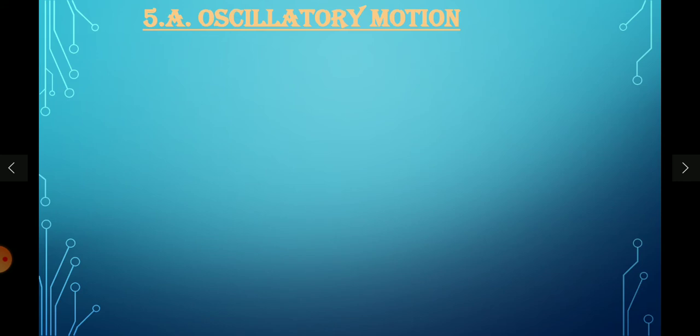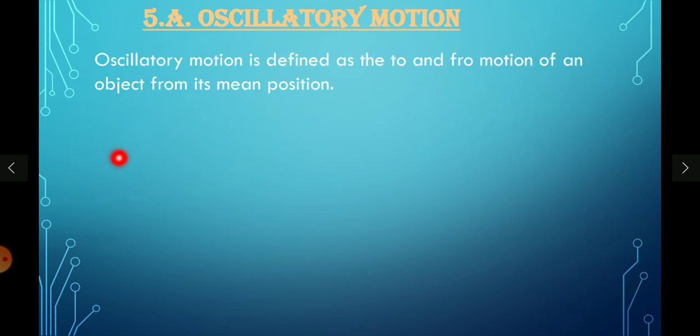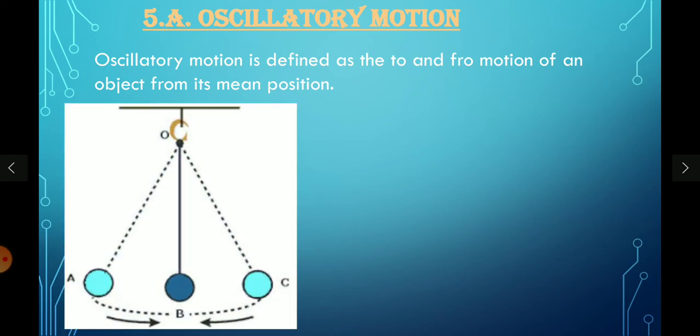And the fifth one is oscillatory motion. Oscillatory motion is defined as the to and fro motion of an object from its mean position. That means to and fro is nothing but front and backward, back and forth. That is what we can observe here.